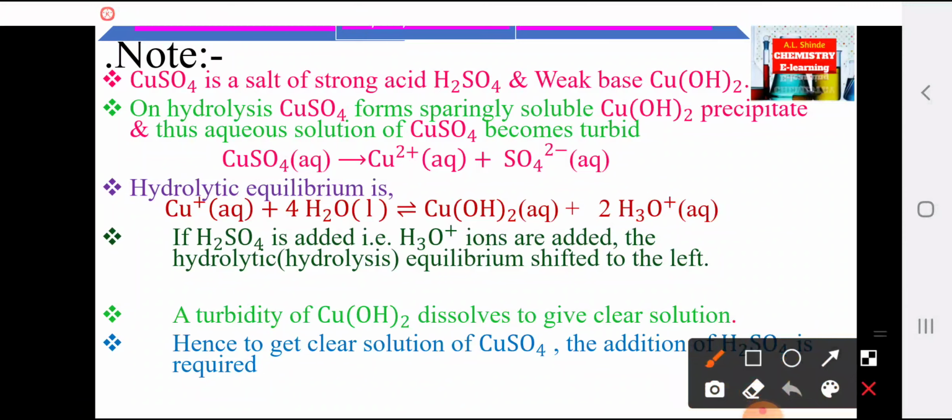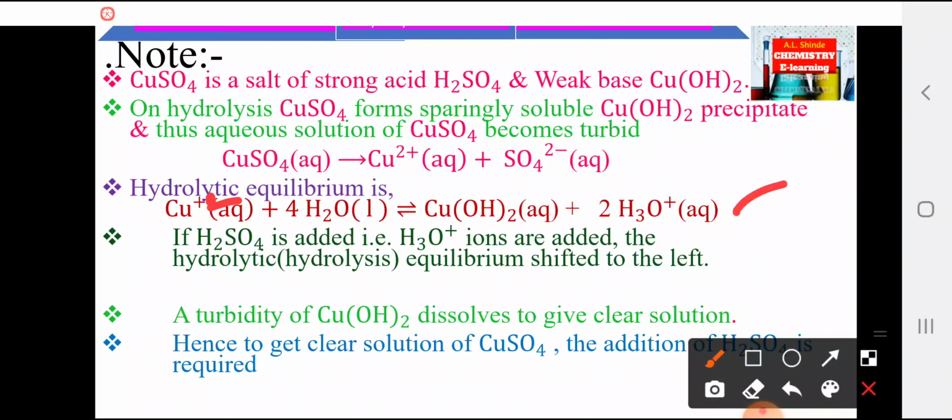The reaction is like this. CuSO4 in water, there is formation of Cu2 plus and SO4 2 minus ions. The hydrolytic equilibrium of these ions in water is Cu2 plus plus 4H2O, there is formation of unionized Cu(OH)2 in water and 2 molecules of hydronium ion, that is H3O plus ions in water.